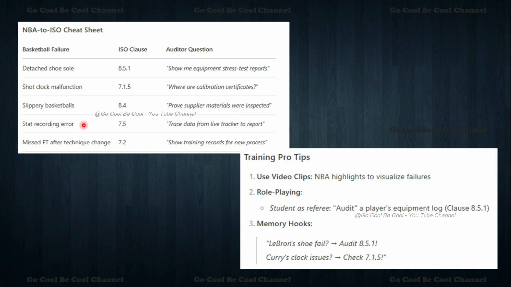Then stat recording errors, 1.5, so trace the data from the live tracker to the report. Missed FTs after technique changes, 1.2: show training records for the new process. So the training pro tips are to use video clips and NBA highlights to visualize failures.